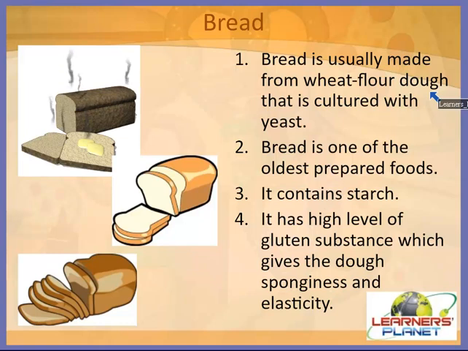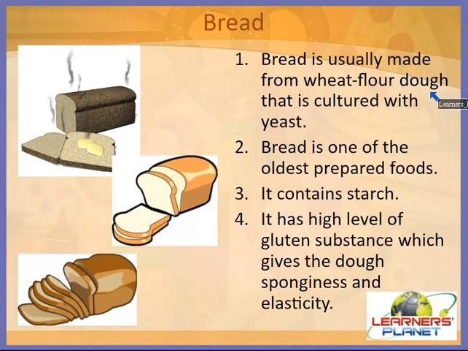So children, bread is a very important product of wheat flour, and it is a staple food which is prepared by cooking a dough of flour and water, right? And bread can be consumed in different forms like steamed breads, baked breads, or fried breads.